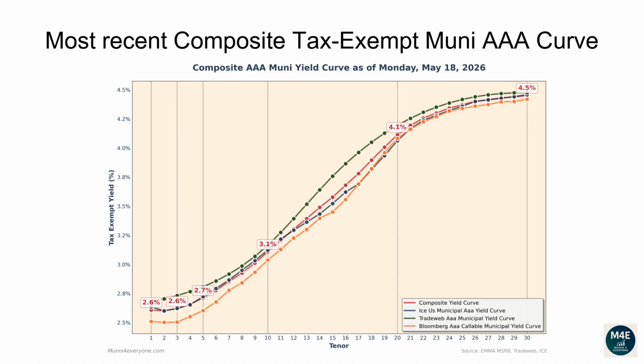The one-year composite tax-exempt yield is 2.61%. The two-year yield is 2.6%. The three-year yield is 2.62%. The 5-year yield is 2.71%. The 10-year yield is 3.11%. The 20-year yield is 4.11%. The 30-year yield is 4.45%.